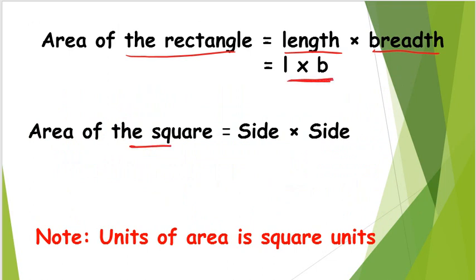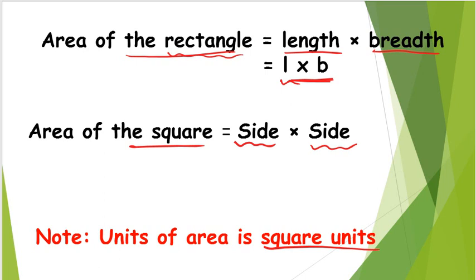The same way, area of square. So already, what is meant by a square? Square is nothing but a rectangle which is having equal sides, right? That means here instead of length I can take side, instead of breadth again I can take side, because all sides are equal. So from that what I can say, area of square is nothing but side into side, right? So area of rectangle is length into breadth, area of square is nothing but side into side. Here we need to note the units. So units of area is square units, right?